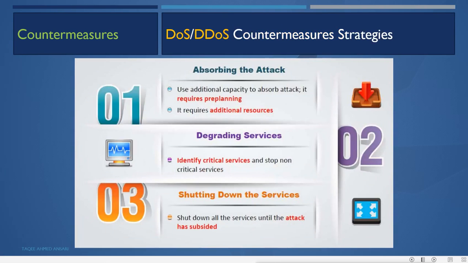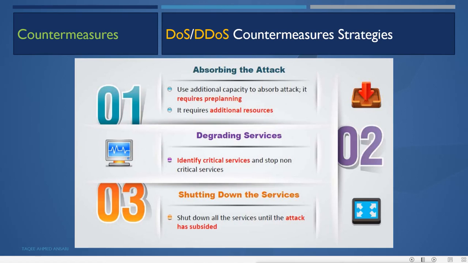DOS and DDoS attack countermeasure strategies. So what are the strategies? Suppose the attack has happened, now what to do? First, observing the attack, which uses additional capacity to observe the attack. It requires pre-planning, it requires additional resources.